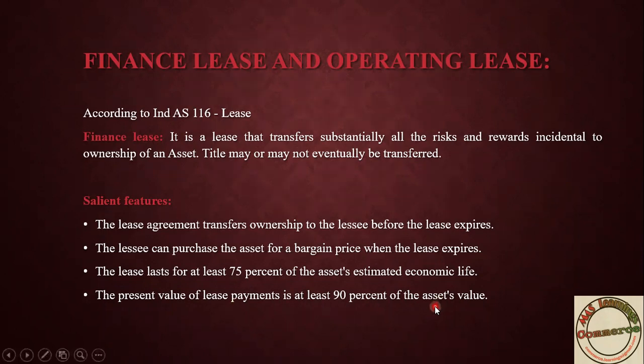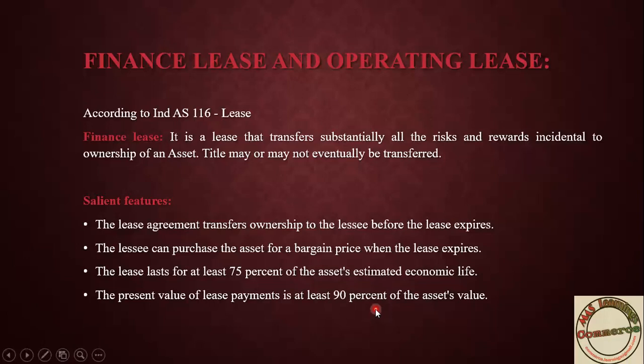Then only this agreement will happen, because once this 90% is over, how much value does he have? Only 10%, that is 1 lakh remaining. While discussing this point, I said why he is happy to transfer the right: once the lease period is expired, if the lessee agrees, then the lessor will transfer the right to use, because 90% is already collected through the lease. He has provided the right to use to the lessee and collected 90% of the asset value from him.